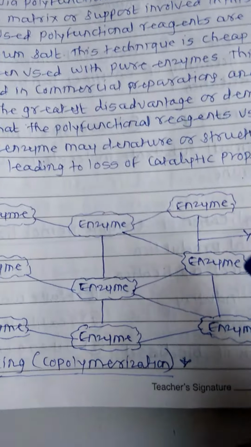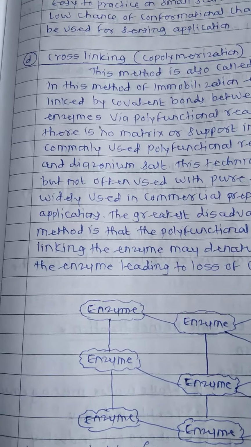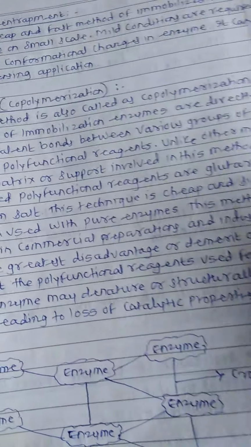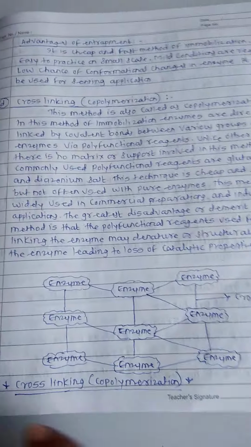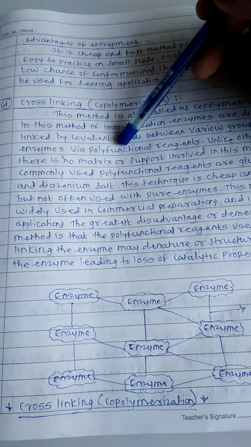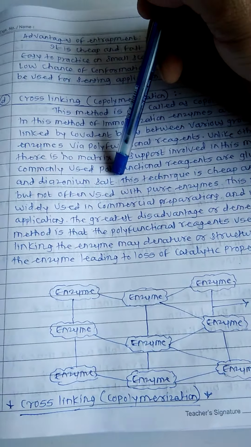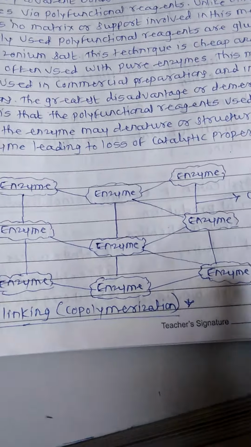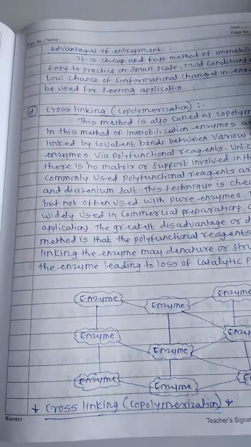Simply, the enzymes are cross linked to each other, and for the cross linking of that enzyme, polyfunctional reagents are used. This method is also called copolymerization. In copolymerization, the enzymes are attached to each other by cross links, and for the cross link, the polyfunctional reagents, glutaraldehyde and diazonium salt, are used simply for the cross linking of enzymes to each other, and now the enzymes are immobilized. This is nothing but cross linking or polymerization.